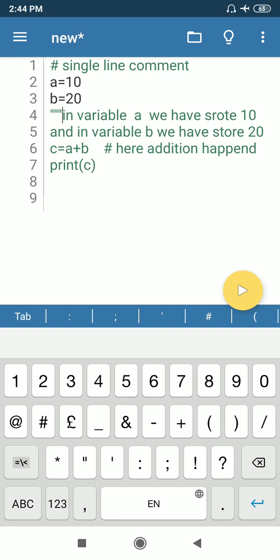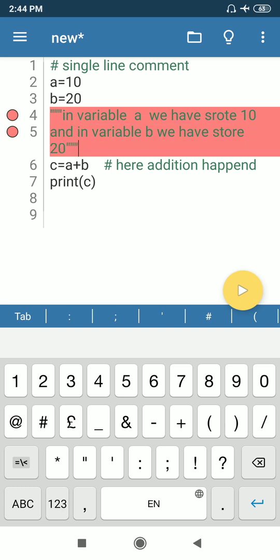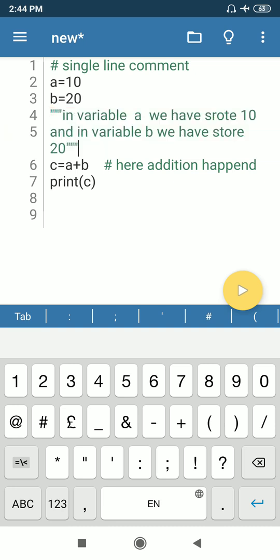Yes student, and it ends with double quote closing first and second, and third. It means 3 times you have to close it. You can see here in the beginning double quote mark 3 times, and here double quote mark closing 3 times. So student, it is the correct format of multiple line comment.